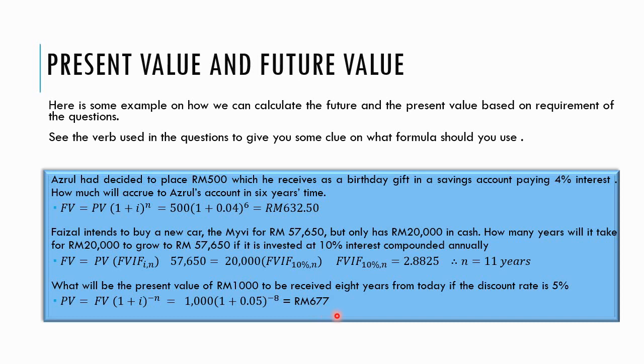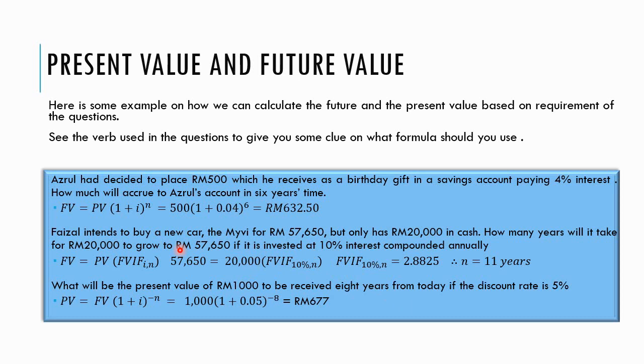But if you wait for 8 years, the same amount, 3 grams of gold, in 8 years' time will be valued at 1,000 ringgit. So it's the same amount of item, except the value of the money is decreasing. Therefore, you need more money to buy the same amount of item. That's what is meant by time value of money.